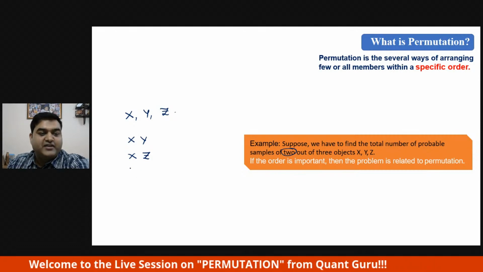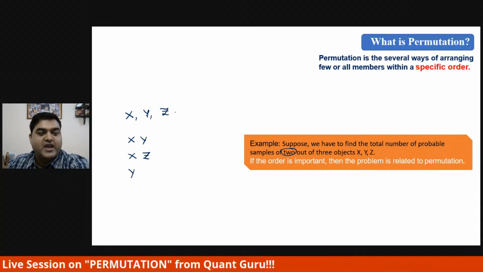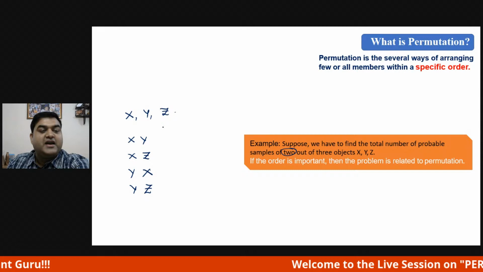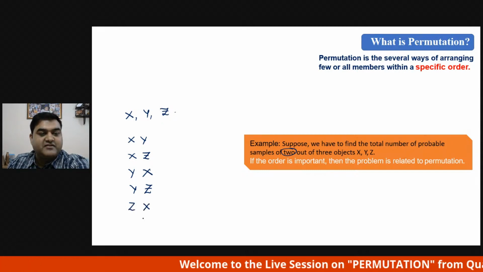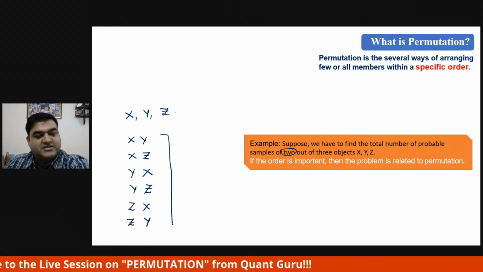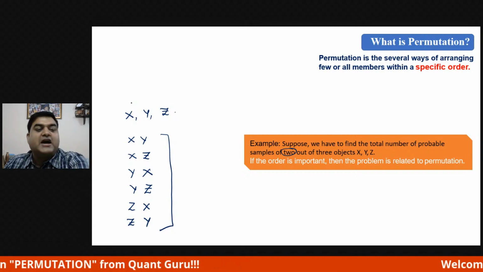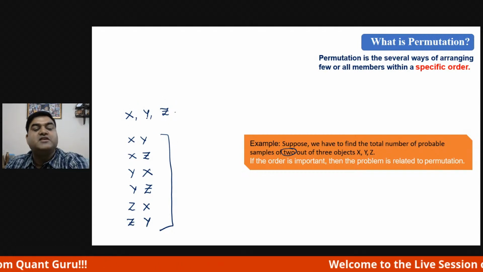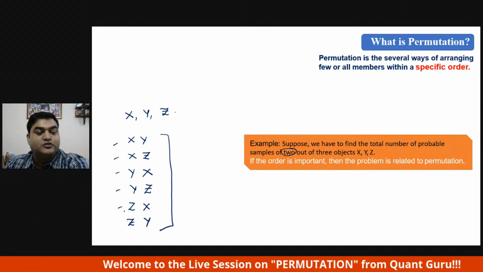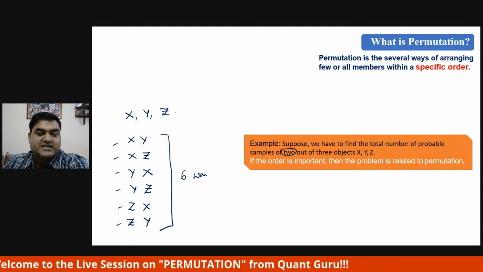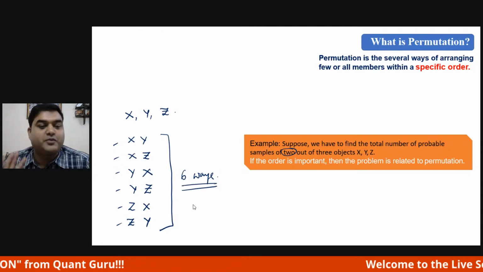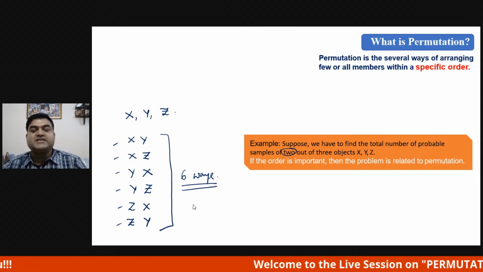Now having Y first, what can we do? With Y first, we can have X. Again, with Y first, we can have Z. And having Z first, we can have X. And after Z, Y can also follow. So these are the 6 ways of choosing any 2 out of these 3 items or objects. And how many ways did we get? 1, 2, 3, 4, 5, 6. There are 6 probable samples of 2 out of 3 objects. Hope you have understood. This is the example of permutation.